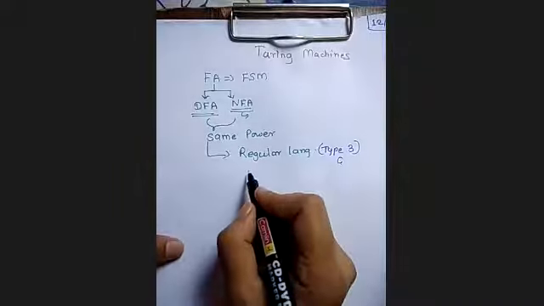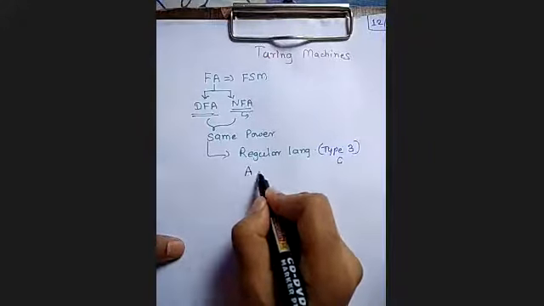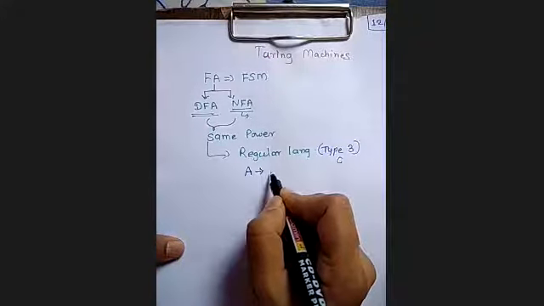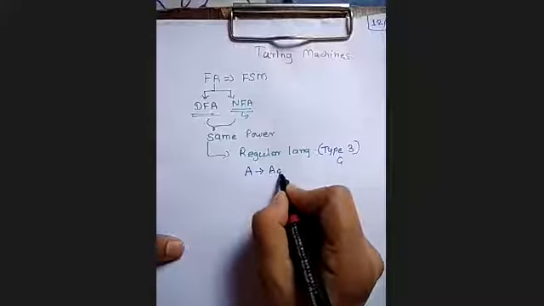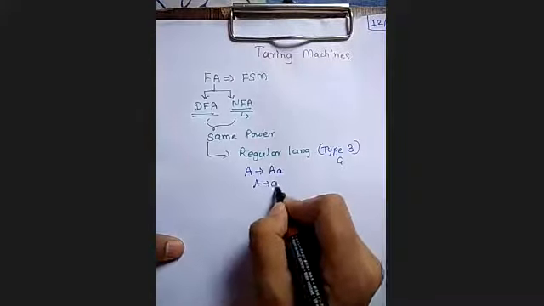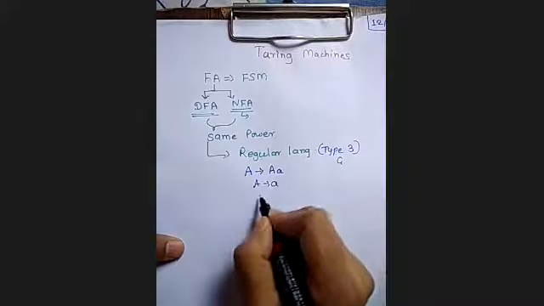There we have seen that what? On the left hand side, there is only one non-terminal, and on the right hand side, only one non-terminal is allowed, which can be appearing as a leftmost symbol or the rightmost symbol. Okay, so this type of productions can be there in the type 3 we have seen. Okay, so this was about what? Finite state machine. Then we have also seen the limitations of the finite state machine.